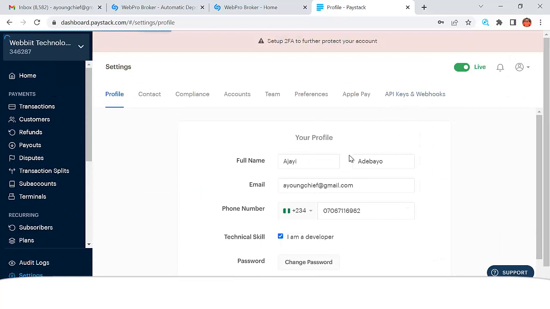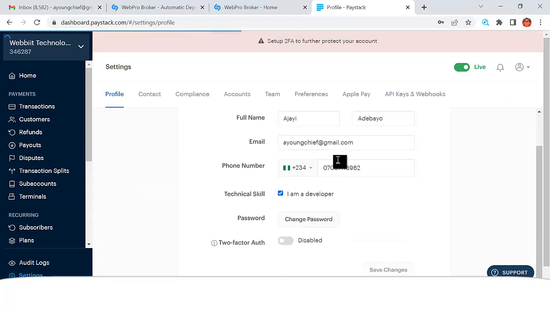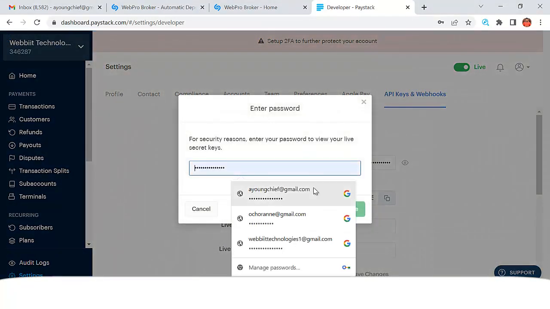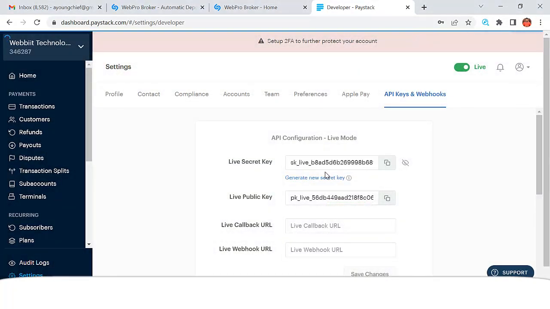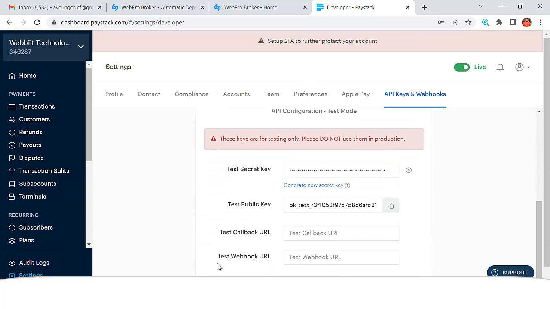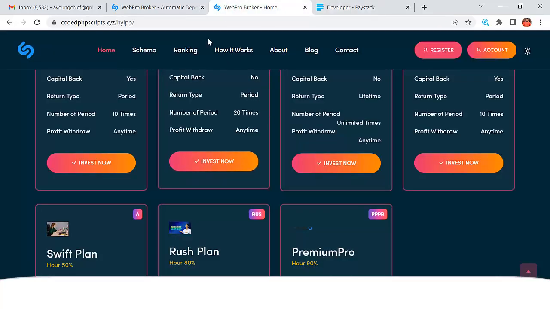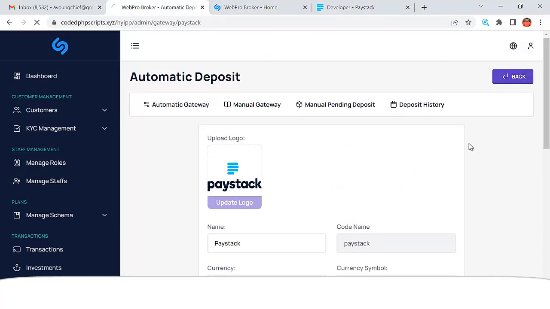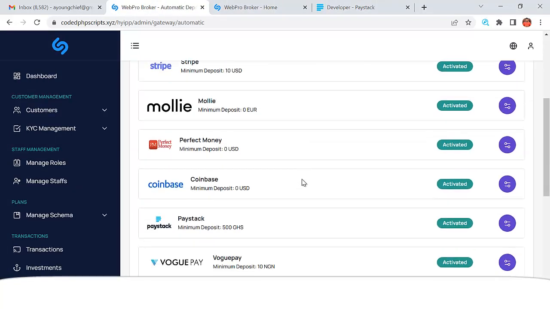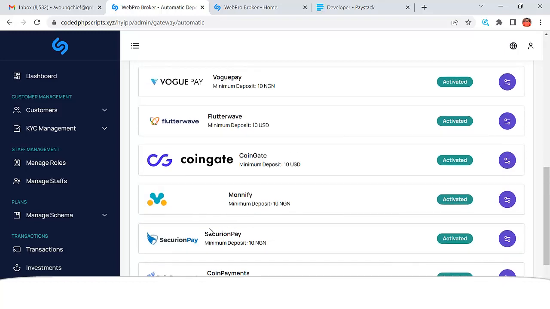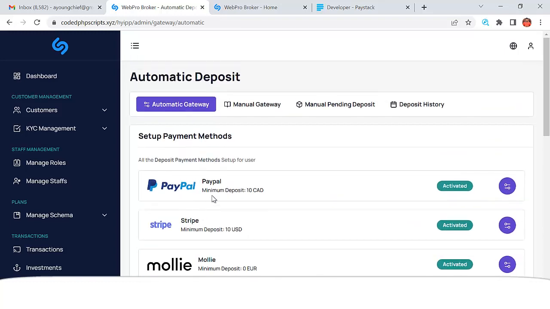If I go to my API and webhook, can you see that? So this is my API. This is my live key and this is my public key. I'll just copy my live key and my public key, and enter them here. So that's how I did that, right? Awesome. So these are the payment methods that it accepts for automatic.